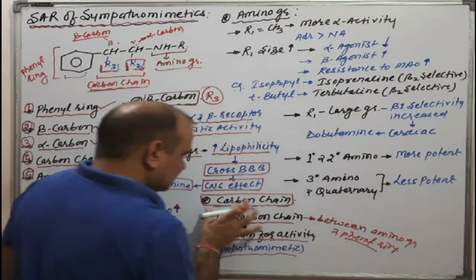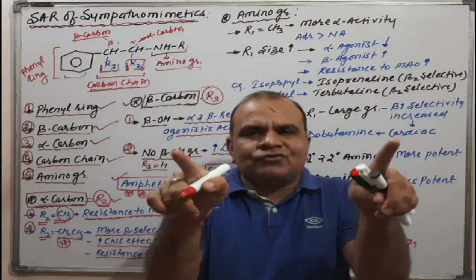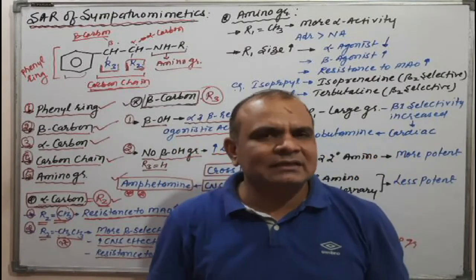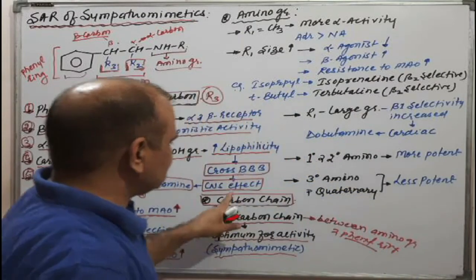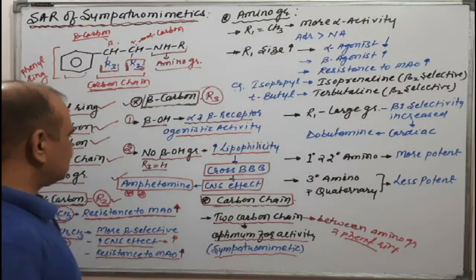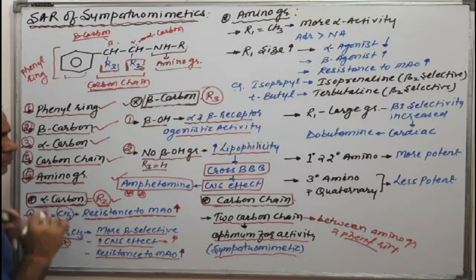Okay, this is what we are talking about: there must be a distance between the phenyl ring and the amino group, and only a two carbon chain is essential. This is all about the carbon chain. This is our fourth point, which is completed. Come to the fifth point, that is the amino group.